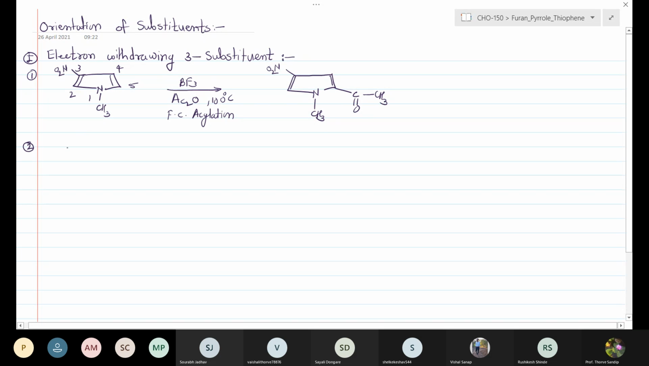Consider the second example. Suppose the reaction is carried out with 3-formylfuran. In the first step, the reaction is carried out with nitric acid in the presence of acetic anhydride, followed by the reaction with aqueous sulfuric acid. As the 3 position carries an electron withdrawing group, that is, the carbonyl group is the electron withdrawing group, the next incoming electrophilic substitution takes place at the 5 position.